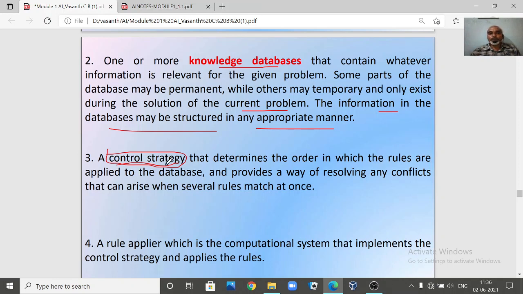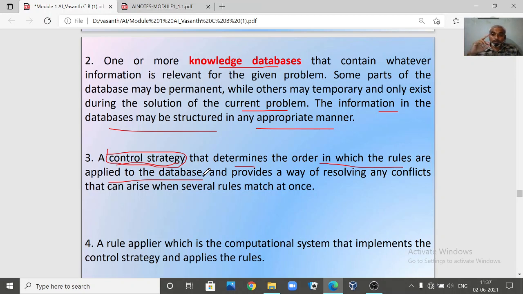A control strategy determines the order in which the rules are applied to the database. If you keep on applying one rule 100 times, you cannot go from one state to another state. If you have 5 rules in the water jug problem, and you keep on applying only rule number 1 every time, you cannot come to the goal state.